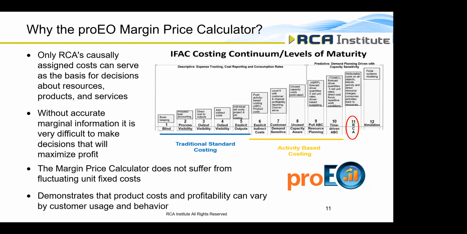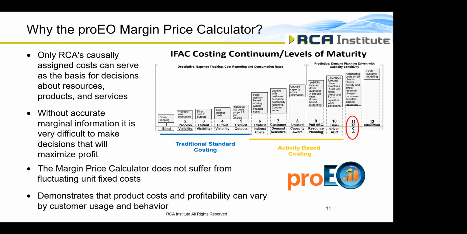I think a lot of people think in terms of products and customers as sort of being separate entities, that this is my product cost and my product profitability. I'll go and look at my customers and their customer costs and customer profitability. But in reality, when you're looking at product costs, what you're actually looking at is an average of the cost of that product across all your customers, because your customers are going to use that product differently.